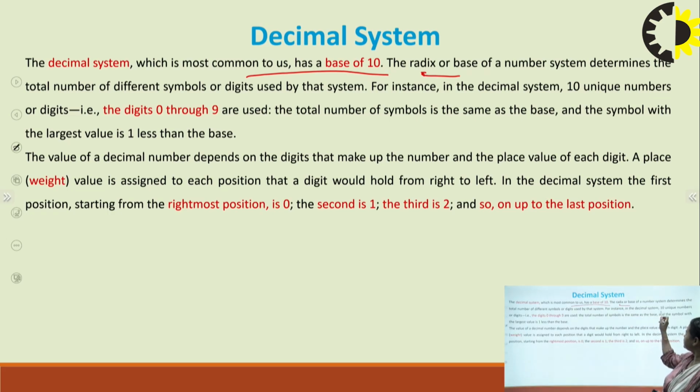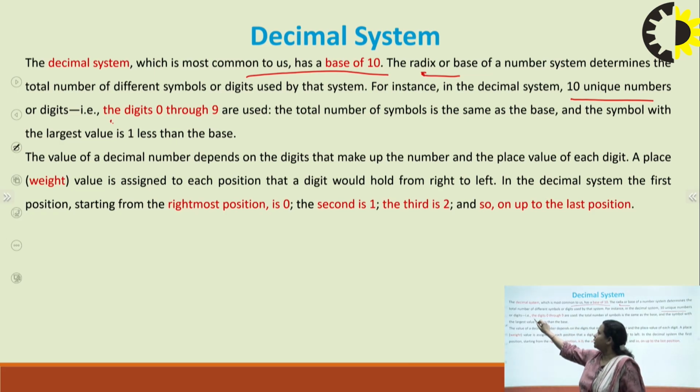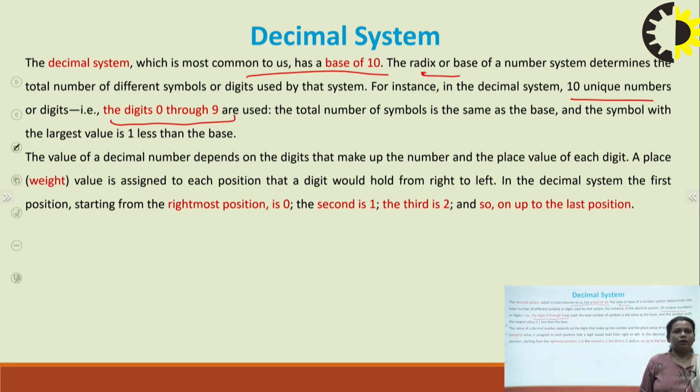For instance, in the decimal number system, 10 unique digits are used, from 0 through 9: 0, 1, 2, 3, 4, 5, 6, 7, 8, 9. So there are a total of 10 numbers. The total number of symbols is the same as the base, right? The base is 10, so symbols will be 10 only. And the symbol which has the largest value is less than the base. In the decimal system, the base is 10, so the largest number will be 10 minus 1, which is equal to 9. That is why it goes from 0 to 9.